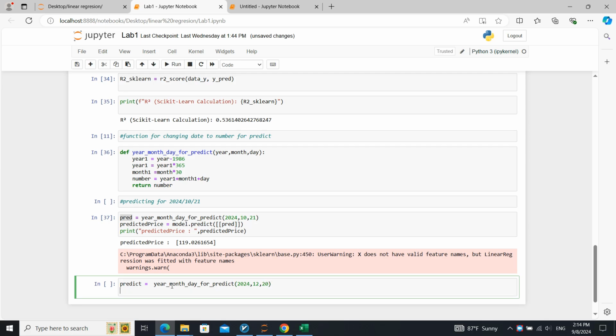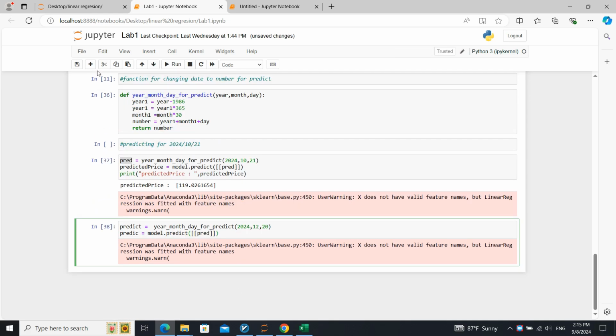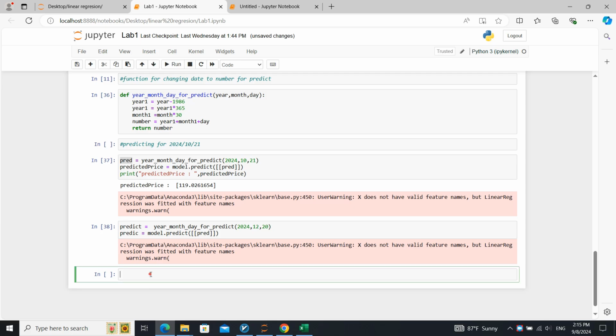Then we can predict our price by using our model dot predict and use pred. And then if we run it, we can print predict.